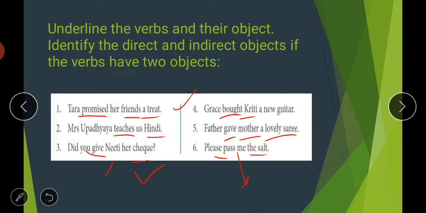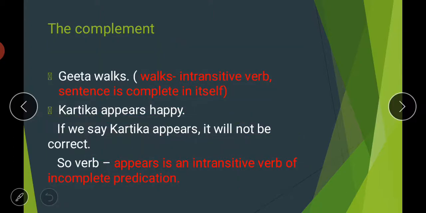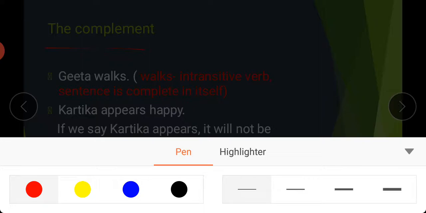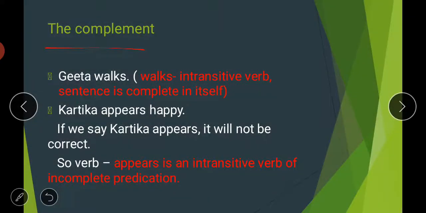Then next is the complement. So the topic is complement. What is a complement? Let us see. For example, Geeta walks. If we talk about this sentence, walk is an intransitive verb, which means the sentence is complete.